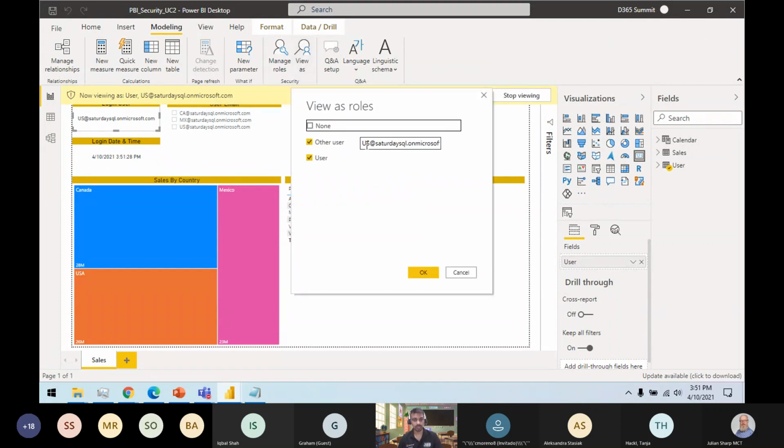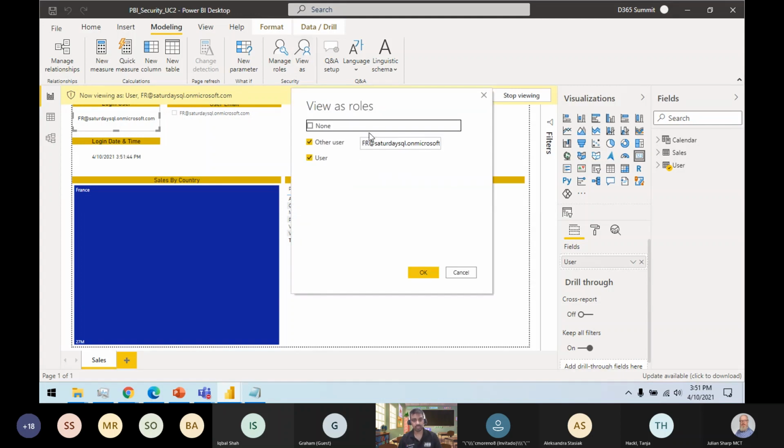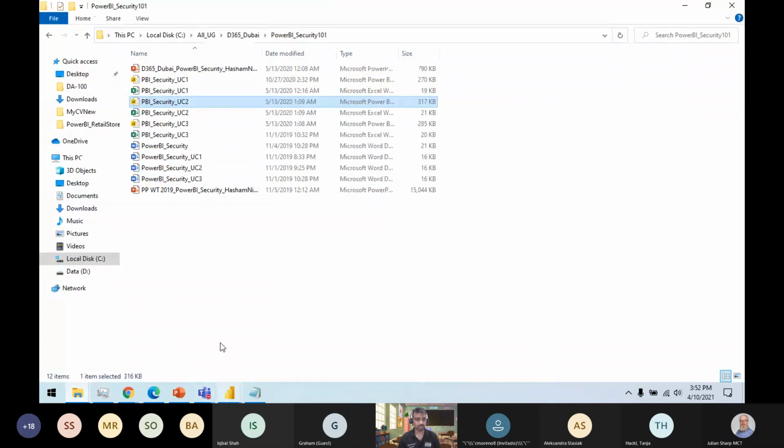Let's do another one as well. I have France, FR, if I remember correctly. So my login user is FR. FR only has access to FR. I think there was Germany as well. Germany has access to both Germany and France. So I can see those. So you need to go and learn these things with a deep dive, hands-on on row level security. I have one more example of row level security as well.